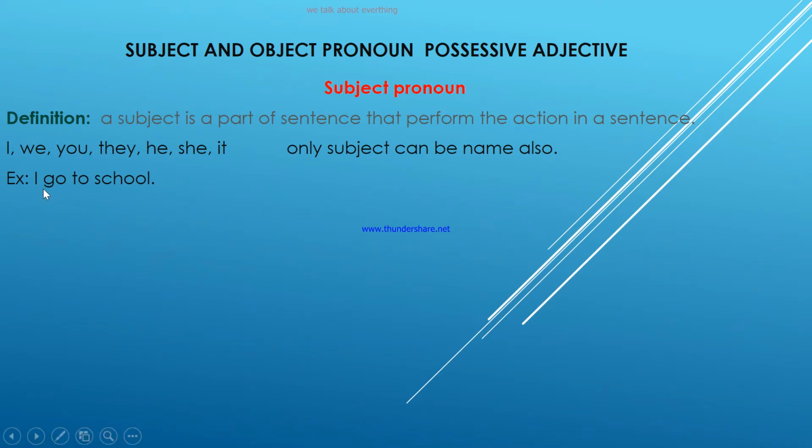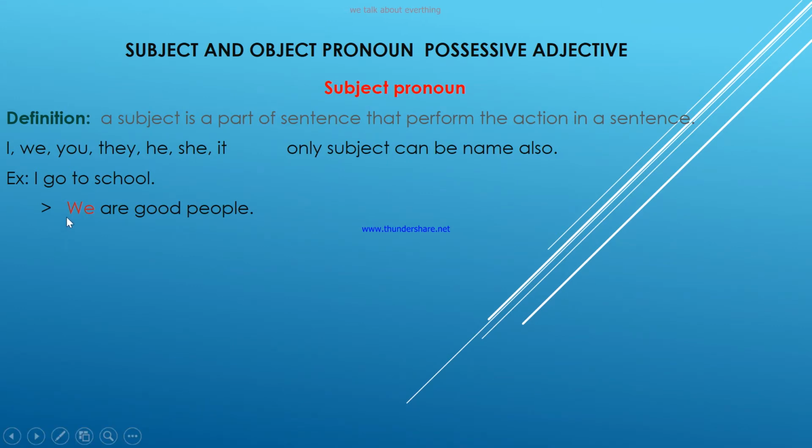The first example: I go to school. So I here is a subject pronoun, the doer of an action. The person I is going to school, right? So he's doing the action, we use I. The next example, make sure you make one example with yourself, and write your examples in the comments below.